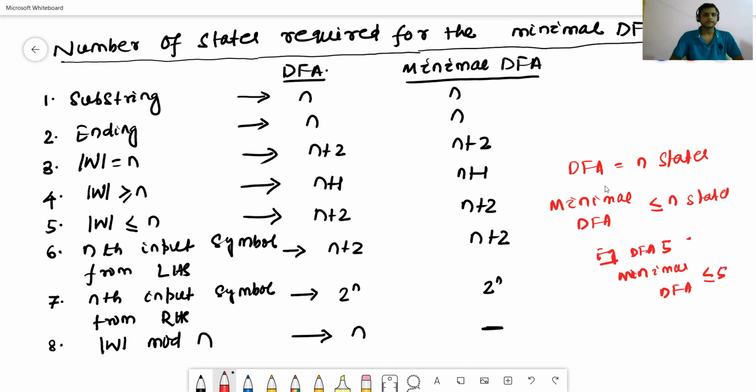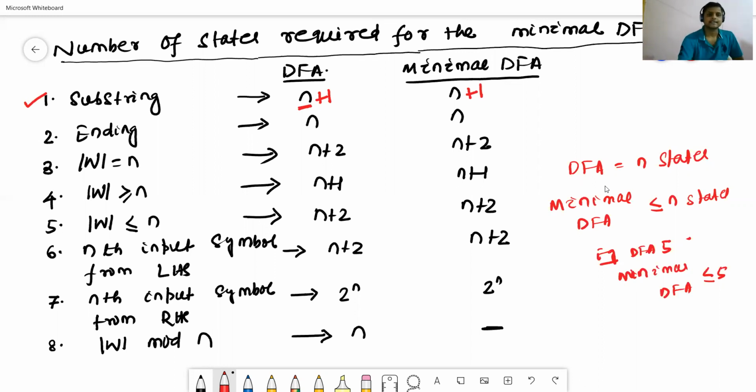Now we'll discuss some of the concepts. The first concept is the substring case. In the substring case, if the DFA contains n plus 1 states, the minimal DFA also contains n plus 1 states.